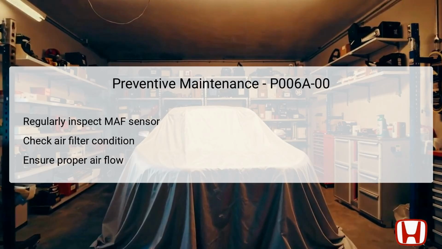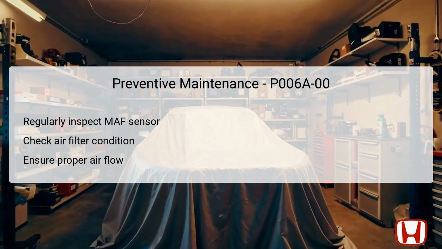Regular inspections of the MAF sensor can help ensure its accurate functioning, as this component is pivotal for measuring intake air and impacts the vehicle's overall performance. Additionally, the air filter condition should be routinely checked. A clean air filter facilitates proper airflow into the engine, preventing unnecessary strain on the MAF sensor and improving fuel efficiency.